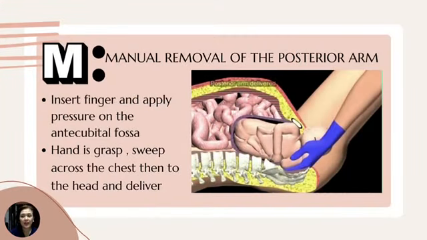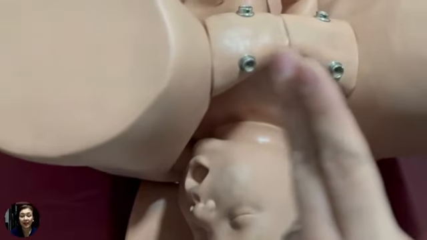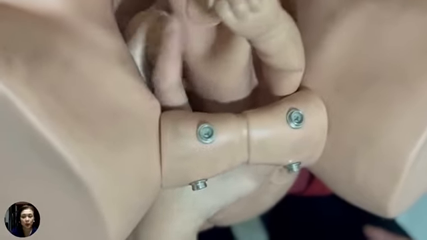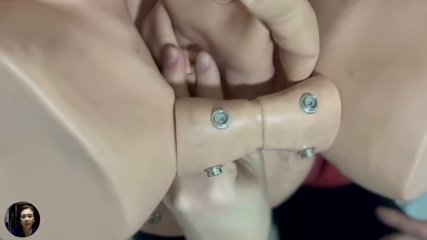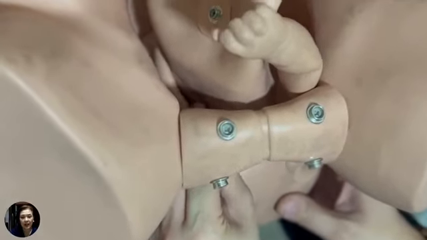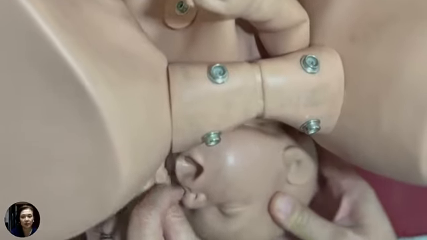The next step is the manual removal of the posterior arm. Here, in an attempt to deliver the posterior arm, we have to insert two fingers and apply pressure on the antecubital fossa if the arm is not flexed. The hand is grasped, swept across the chest to the face, and then the posterior arm is delivered.